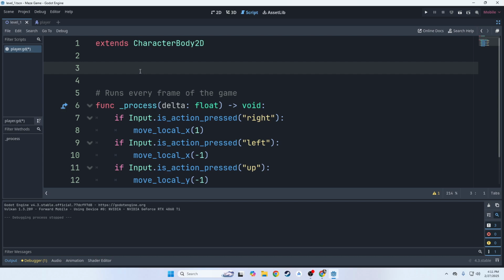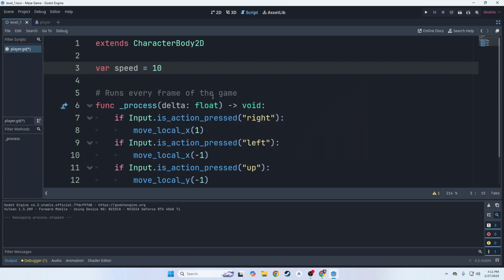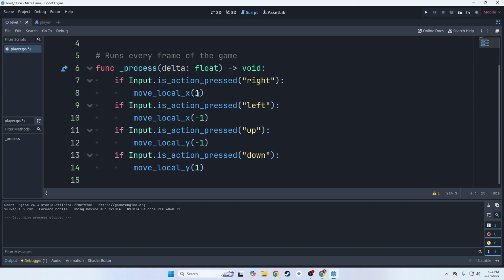So to create a new variable, we're going to type the keyword var. Then we're going to give it a name. Just like with the function, we have to give it a name. For this, let's call it speed. And let's set it to 10. So now anywhere we typed 1, we can actually just replace it with speed. So that'll be 10. That's negative 10. Same thing here, negative 10. Positive 10. Okay, so now when we play our game,